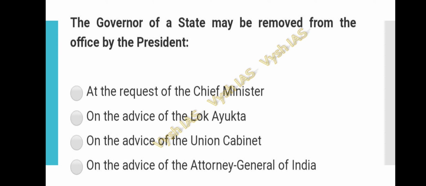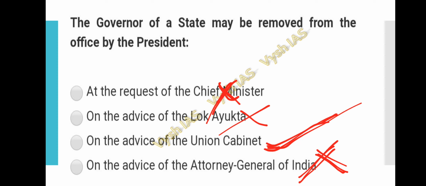If you think logically also, we can eliminate Lokayukta. Lokayukta is not about removing the governor or something like that, and we cannot ask the attorney general. The attorney general won't have the power to remove. And if you think logically also, the chief minister won't be, because the governor is representing the center, so it should be something which is related to the center. So it will be the union cabinet which will advise on the governor of the state. The governor of the state can be removed on the advice of the union cabinet by the president because he is the representative in the state of the center. Okay,